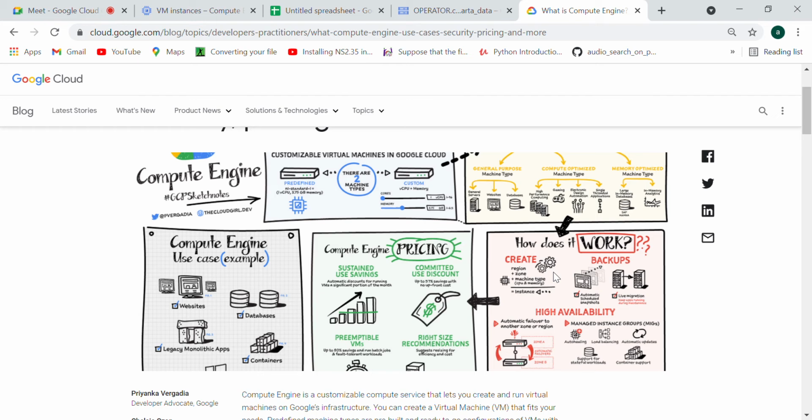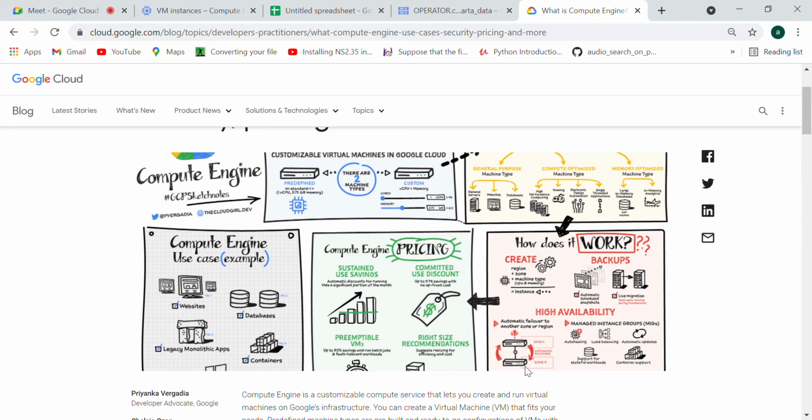How much memory and how much processing your system will require is handled by Compute Engine. It's just like your local system, your desktop or laptop. Just like that, you create a Compute Engine where we run our application and increase the processing power. They provide you the processing, and we call it a machine in Compute Engine.